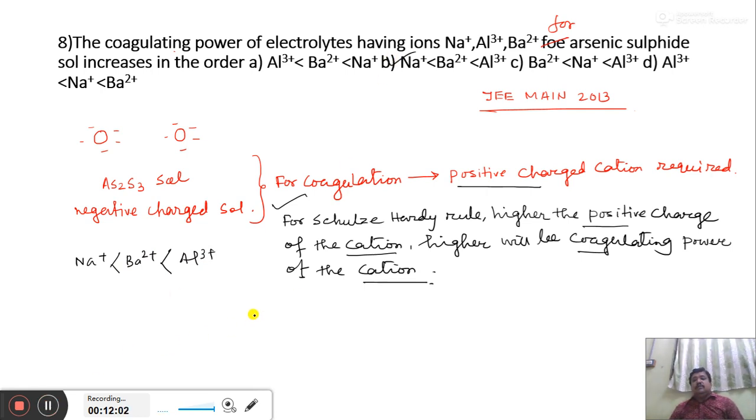These are the previous year JEE Main questions on the colloidal state.